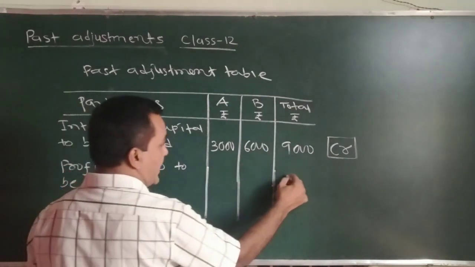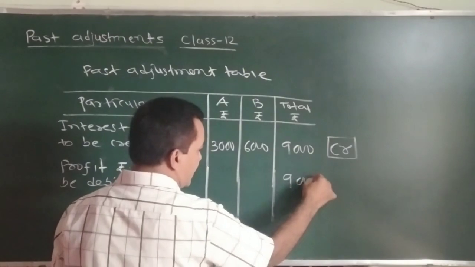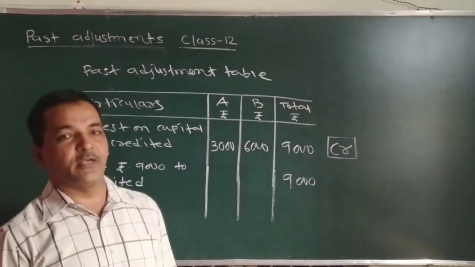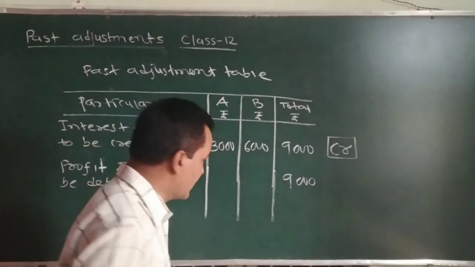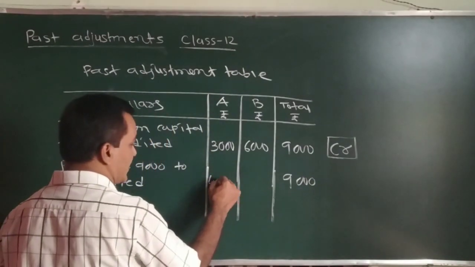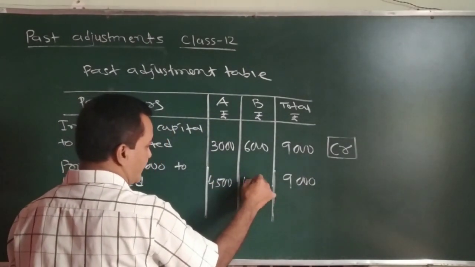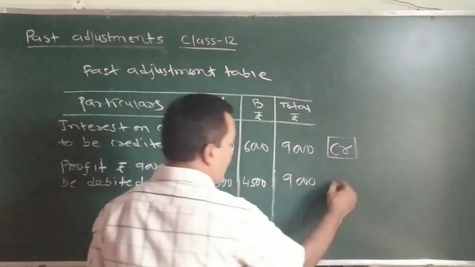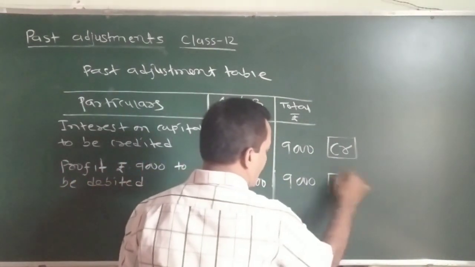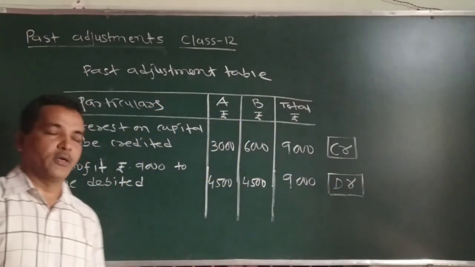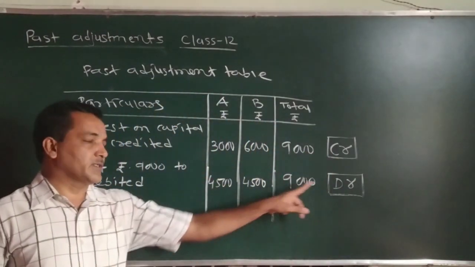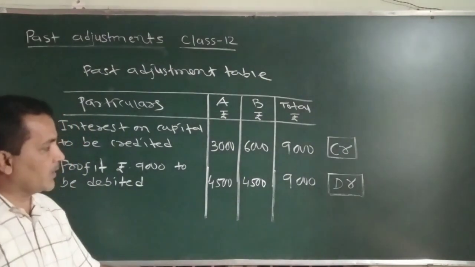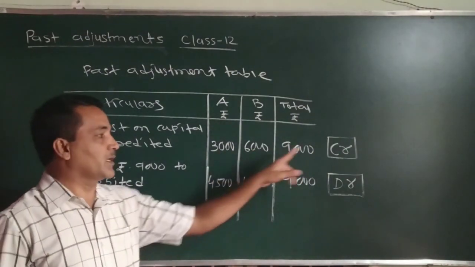So we know this 9,000 rupees partners must have distributed in equal ratio because they are the equal partners. So both must have received 4,500. That effect we will cancel. That means this amount we will debit. To cancel, this amount is debited, and to give the correct effect, this interest on capital is credited.